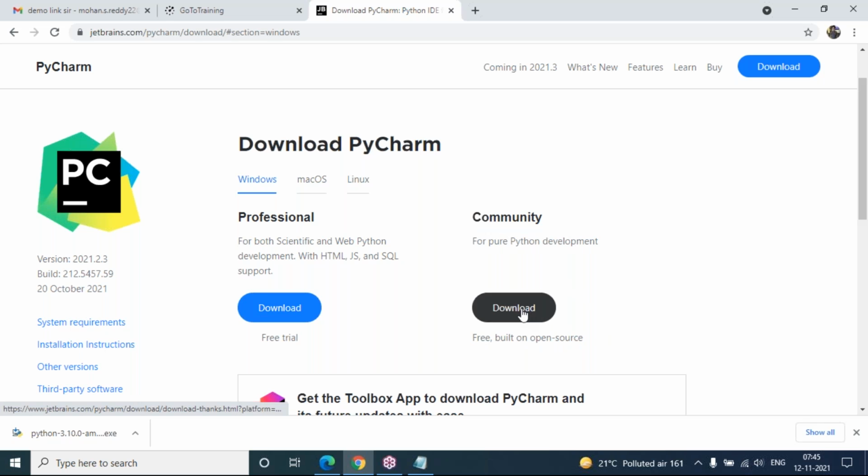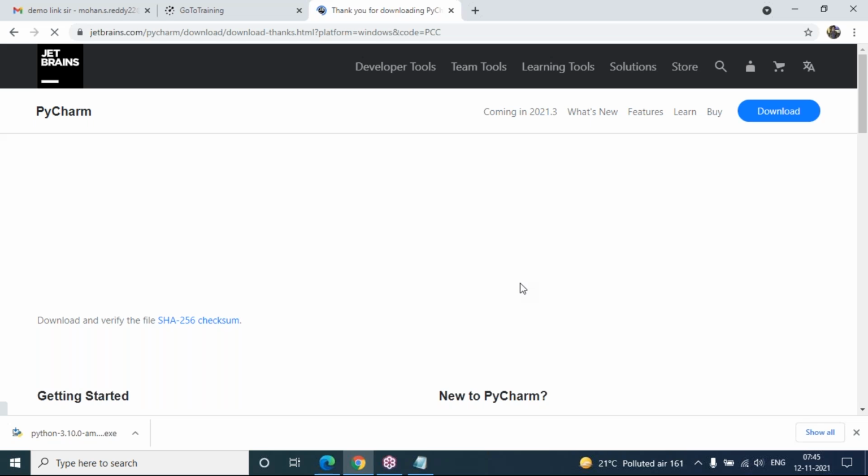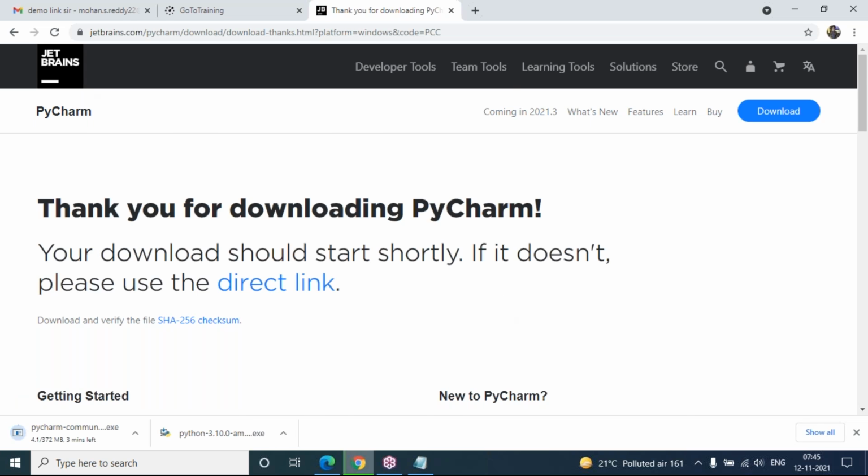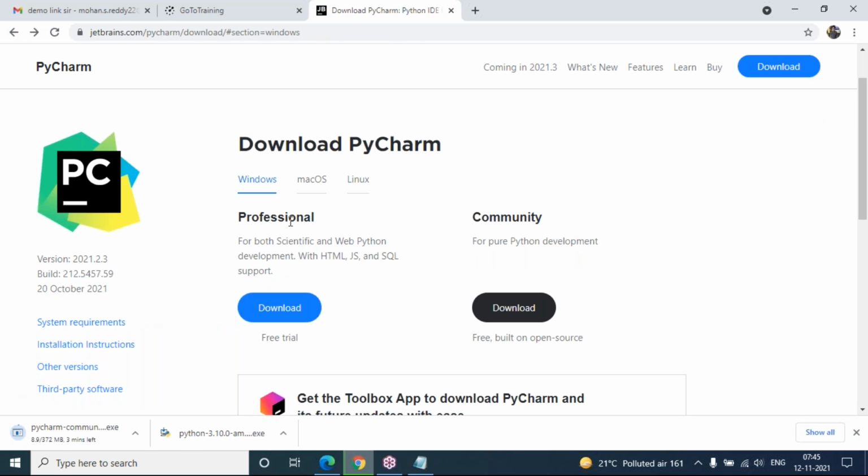Just quickly download it, and after that you will get the community editor download option. And there is one more option. Now you can see the professional option, the professional editor. This is for both scientific and web application development.